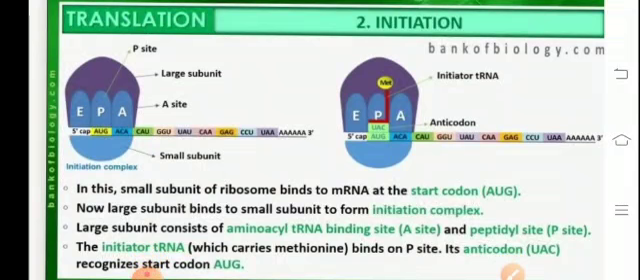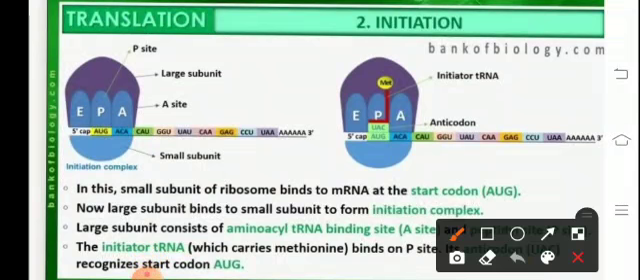The initiation refers to binding of the mRNA at the start codon, that is AUG, which encodes for methionine. The attachment is such that the initiation codon of the mRNA occupies the P site, where P site is referred to as the peptidyl site. A site is referred to as the acceptor site and E site is referred to as the exit site.